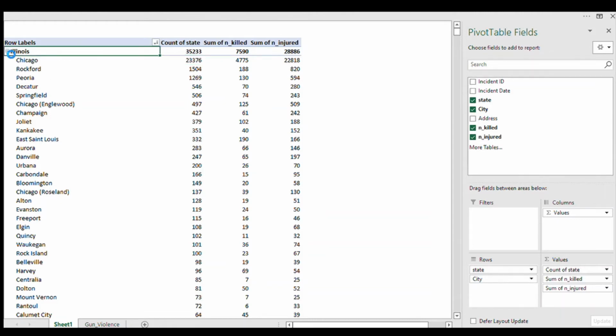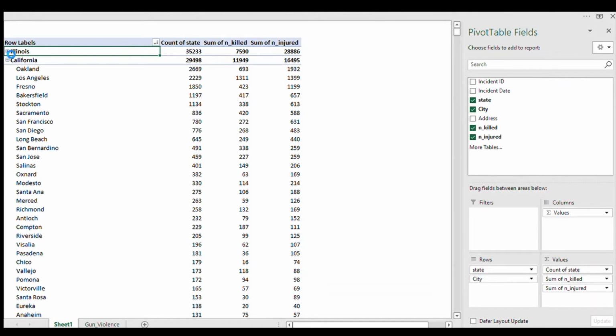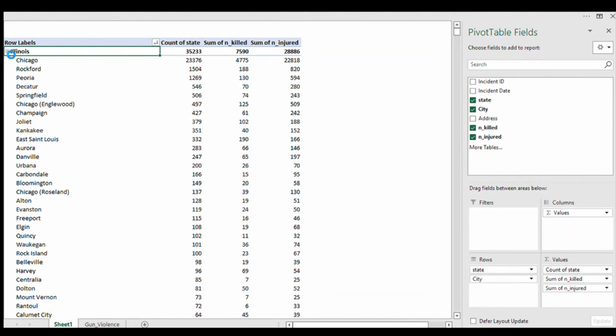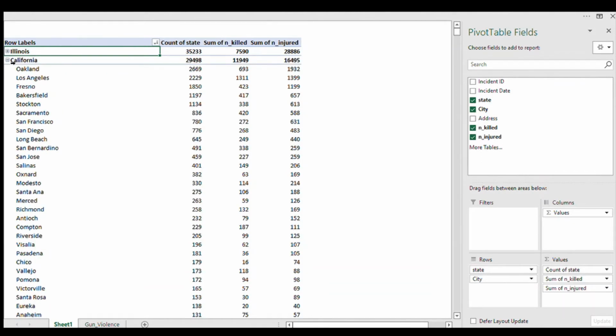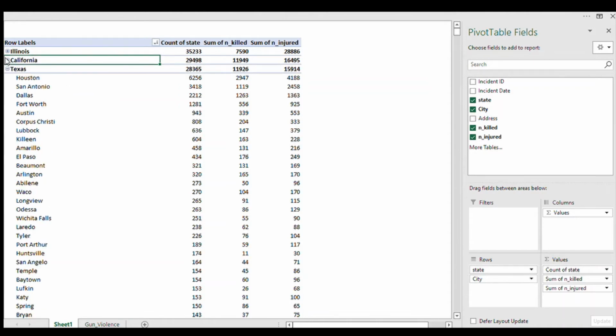So we've seen the cities. Let's look at California. You can see in California we have Oakland, Los Angeles, Fresno, and under Texas we have Houston, San Antonio, Dallas.